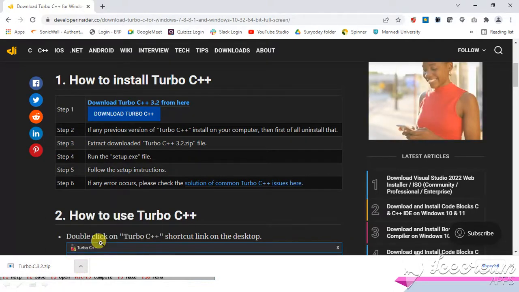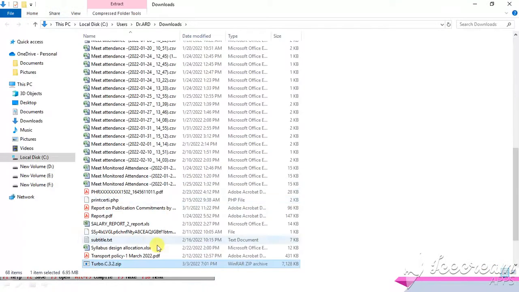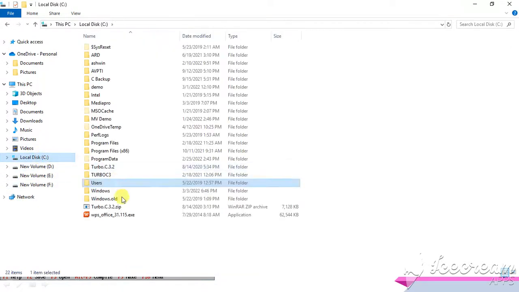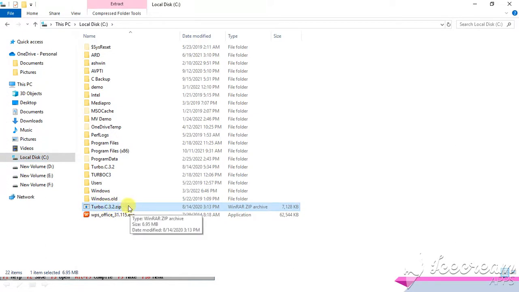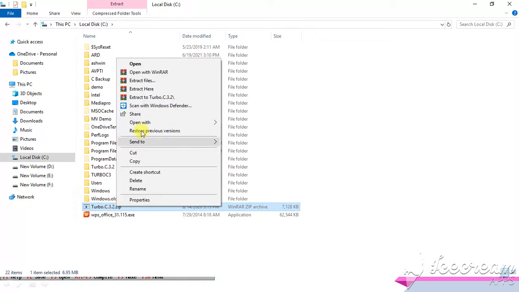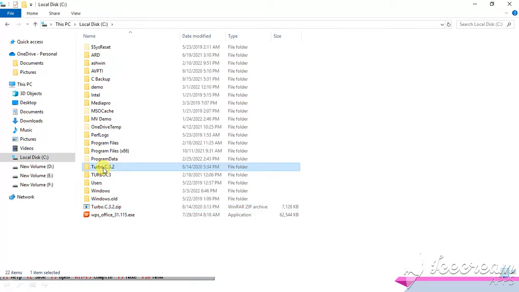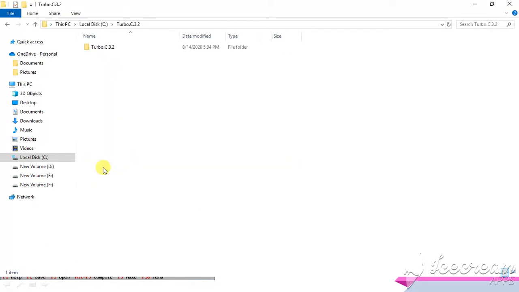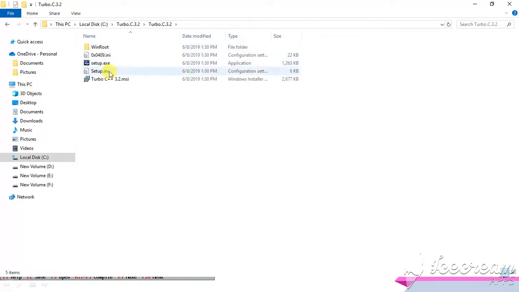So this zip file you have to copy. For example, if I copy this in my computer, I'll copy Turbo C over here, and I have a D drive, so I will paste it over here. So this is the zip file available over here. Now what you have to do is right click and unzip this file. So extract, and you unzip. Whenever you extract this, it will create this folder Turbo C 3.2, and in that there is a setup file. So this setup file you have to execute.